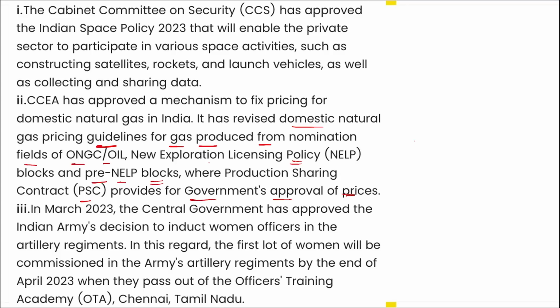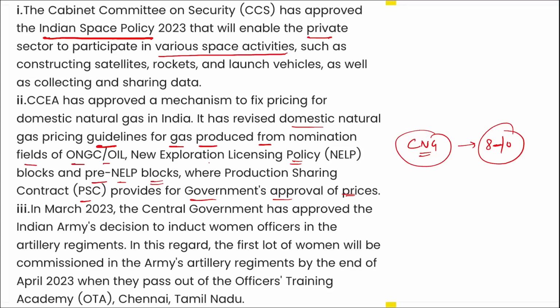And even there was news that suggested that CNG price can slash down by 8 to 10 rupees. Right? That means prices of CNG will be reduced or can be reduced by almost 8 to 10 rupees. So first thing was about Indian space policy, where the private player will be able to take part in various space activities. Second is related to fixing the price for the domestic natural gas in India.